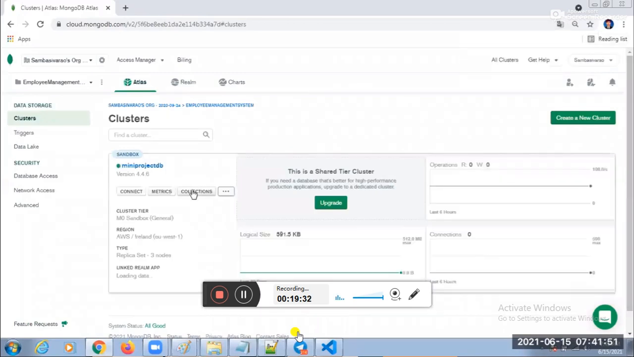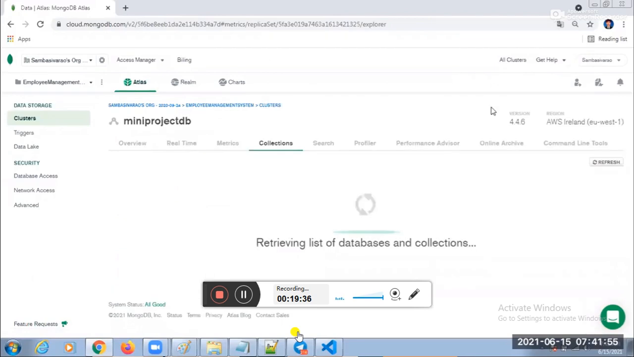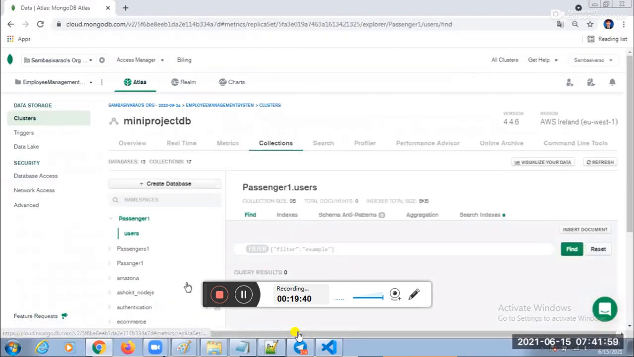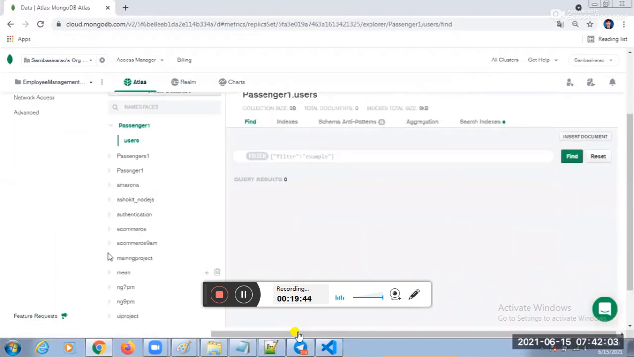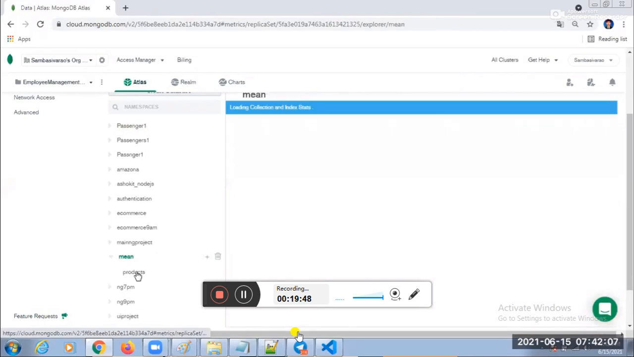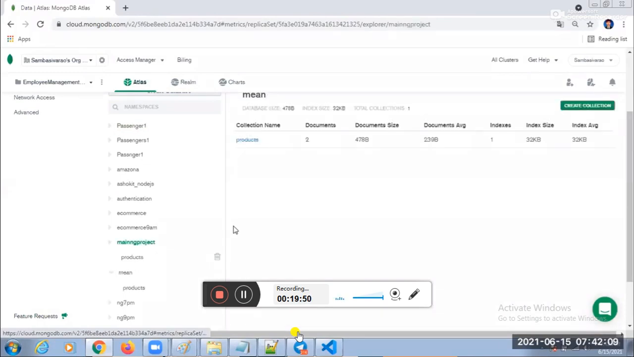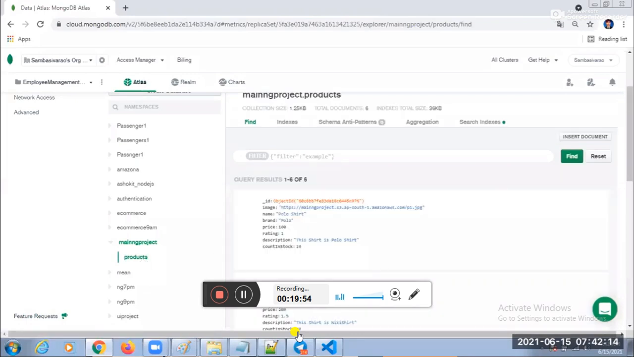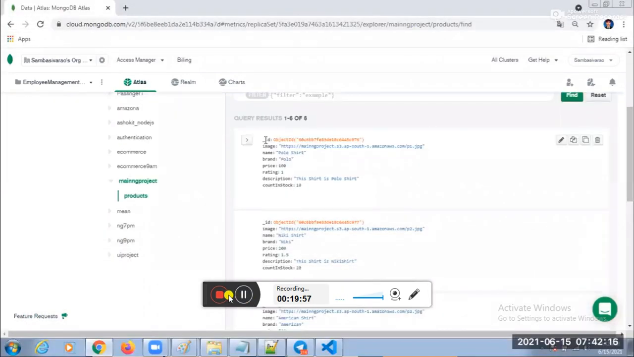Yes, go to the collections. This is the cloud database, cloud MongoDB database. Fine. Go to the main project. Our database is the main project products. Let me go for the products. Guys, observe this one here. How many fields we have? Underscore